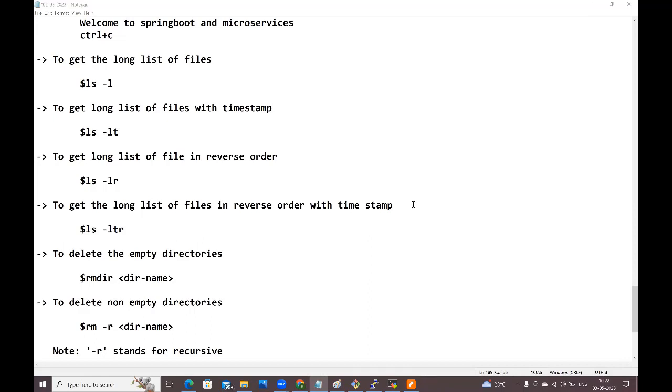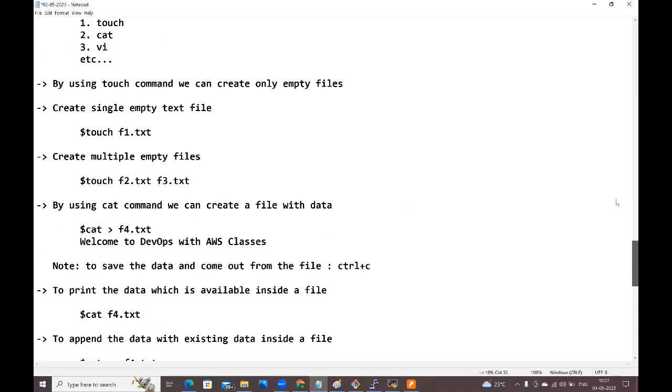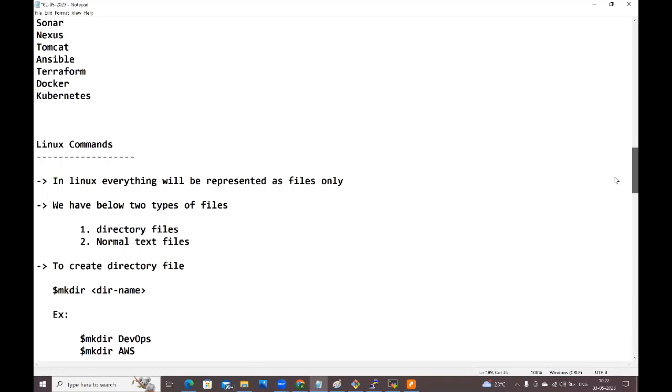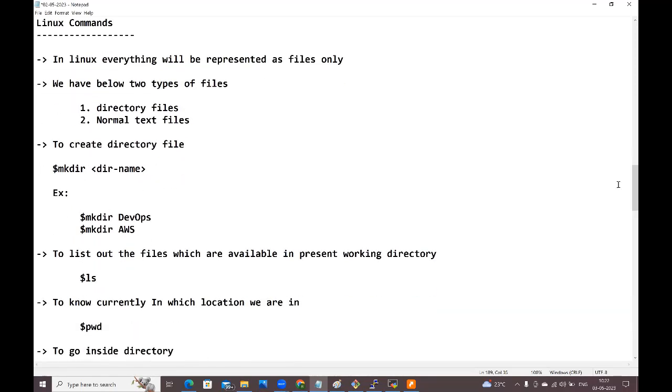Anyone have any questions up to here? What commands have we seen, guys? Just to have a look into this once. Right, guys. Linux commands. In Linux, everything will be represented as files only. We have two types of files in Linux: directory files and normal text files. How to create the directory files? By using the mkdir command, we can create the directory files.